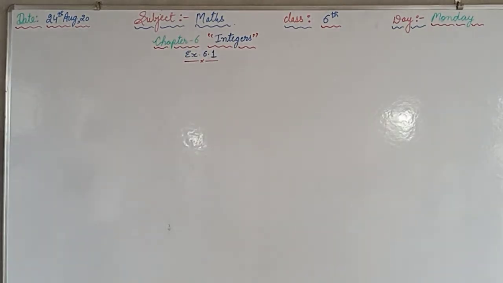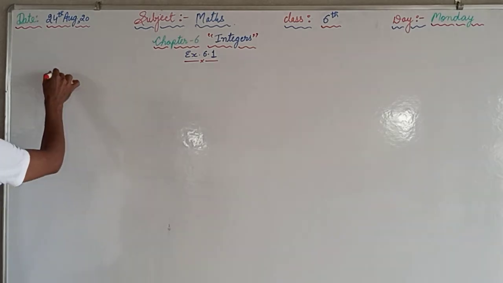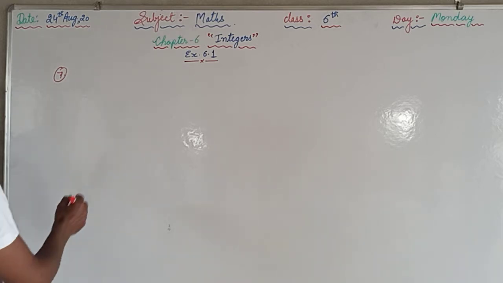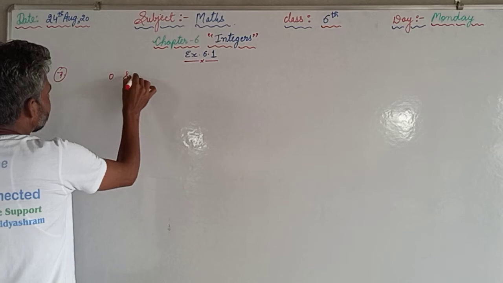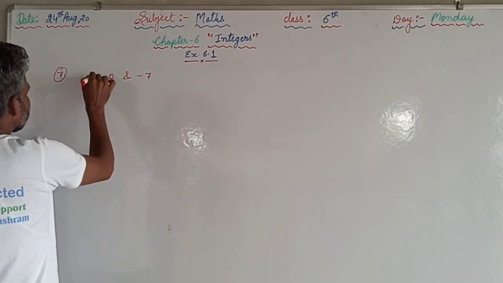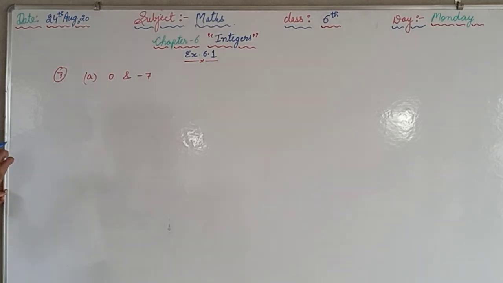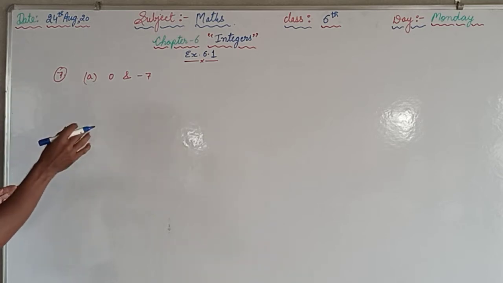Afterwards, now we are supposed to discuss question number 7. Write all the integers between the given pair in the ascending order. Part A: 0 and minus 7. We are supposed to write all the integers between 0 and minus 7 in the ascending order. So we will write these numbers in the ascending order.